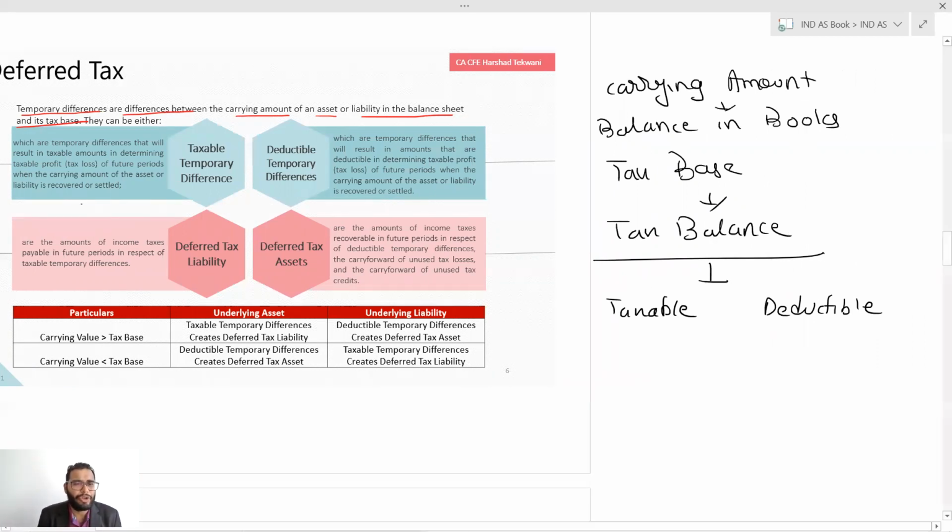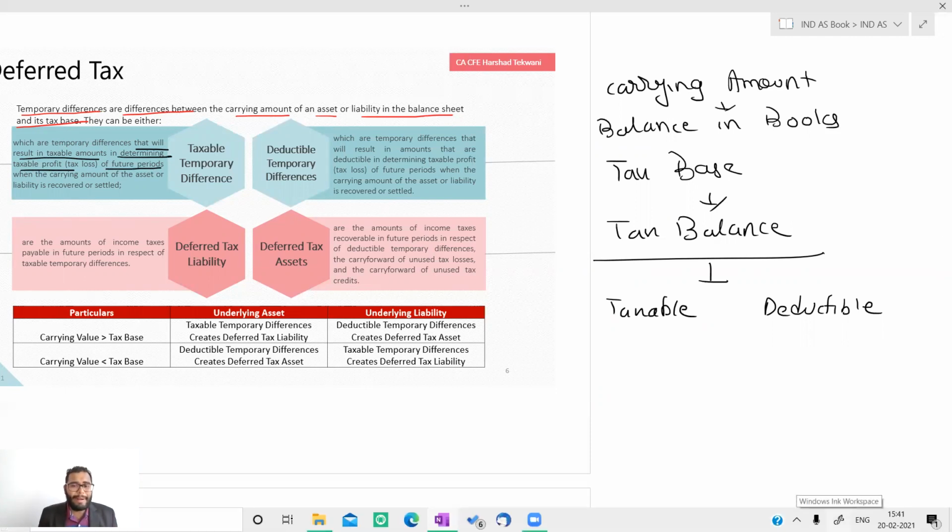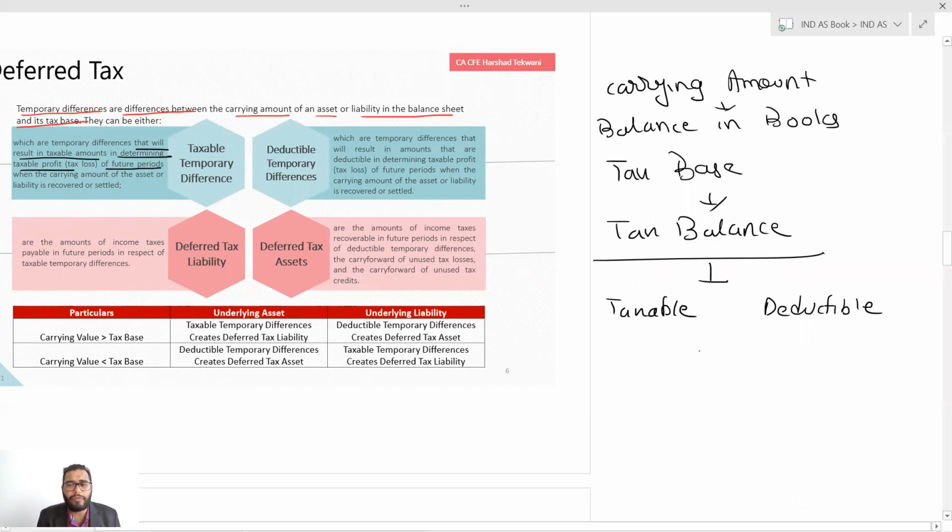Let's understand with the definition. Taxable temporary differences are differences that will result in taxable amounts in determining taxable profit of future periods. Simple. Taxable temporary differences are those differences which will produce taxable profit in future periods. Means what? It will increase your taxability in future. And when will that happen? Let us bring our examples back.